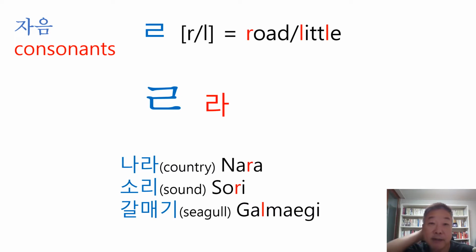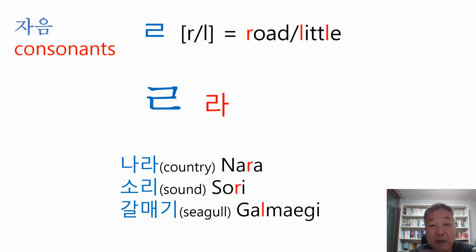And the next one is ra words. Ra sounds like two English consonants. The first one is R in road, and the other one is L in little. Well, this is ra. And 나라, which means country, is Nara. 소리, which means sound, is Sori.